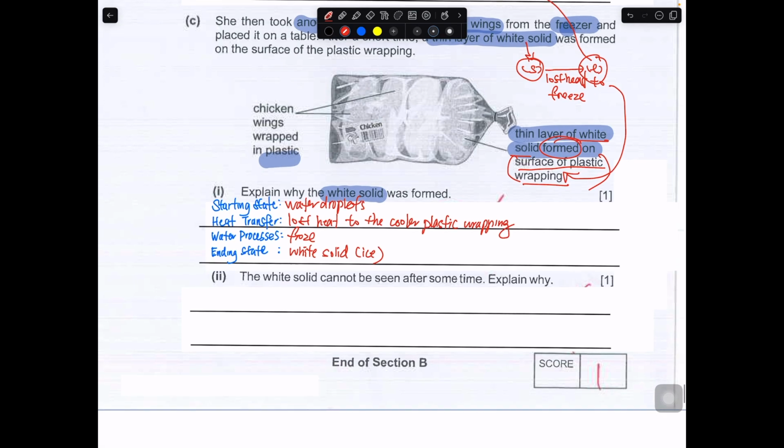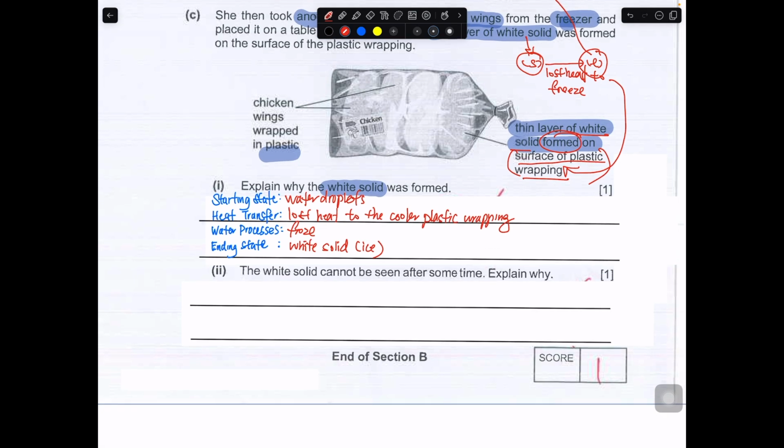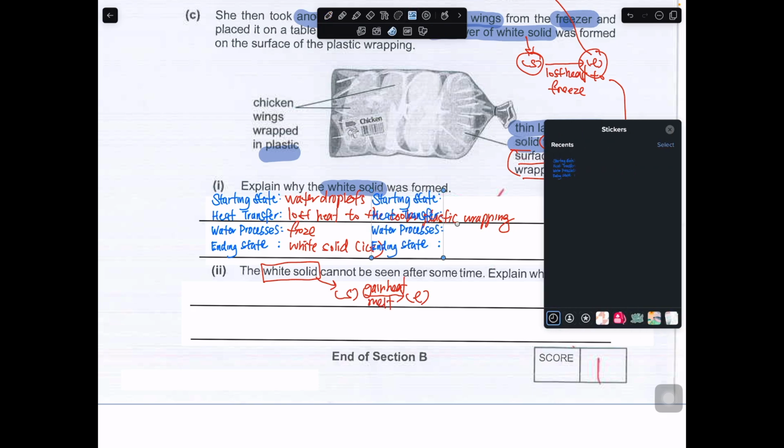Okay, the white solid cannot be seen after some time. That means the white solid is no longer there anymore. It probably has changed from a solid to a liquid state again. In this case, it will be a gain heat process, and since solid changes to liquid, it must be melting that is involved. So using the same similar steps, we can use this one.